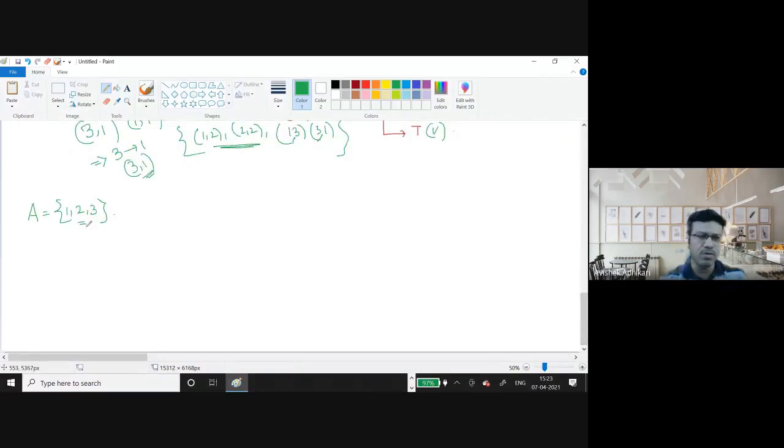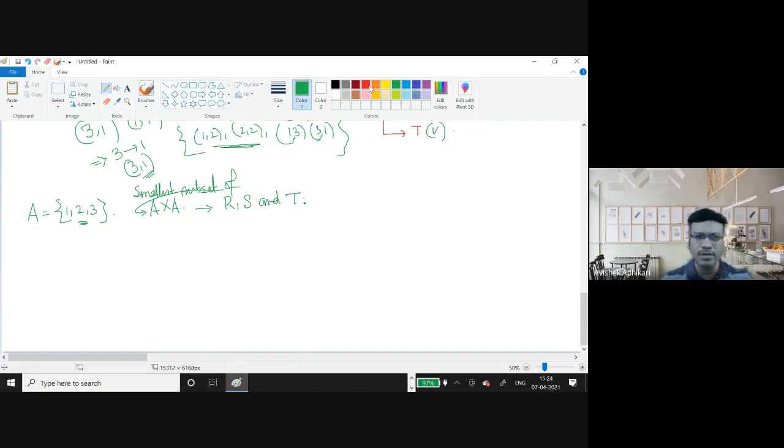But suppose A is there, and what is the smallest subset of A cross A which is reflexive, symmetric, and transitive? So my question is, what is the smallest subset of A cross A which is reflexive, symmetric, and transitive?